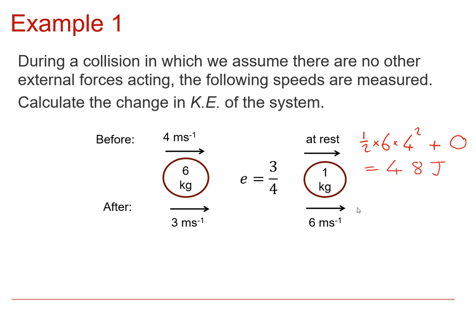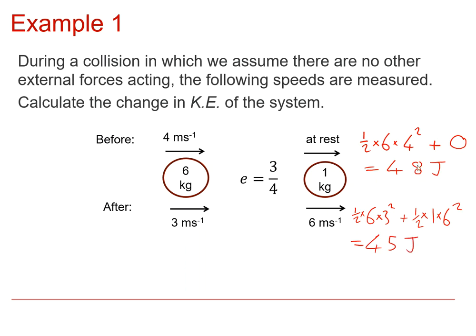After the collision we have a kinetic energy of half times 6 times 3 squared, that first object there, and now this other object has non-zero speed. That's half times its mass, which is 1, times its speed, which is 6. So that is a kinetic energy of 45 joules.